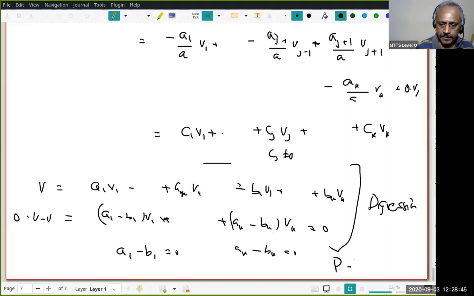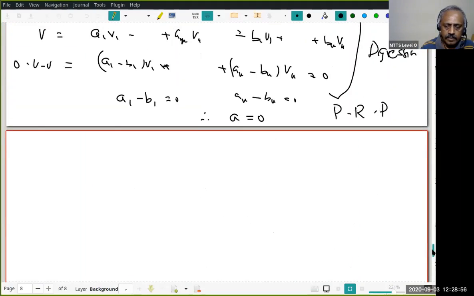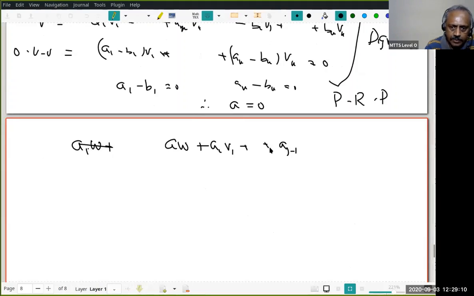So in this expression, a w plus a1 v1 plus aj minus 1 vj minus 1 plus aj plus 1 vj plus 1 plus ak vk, this is equal to 0.